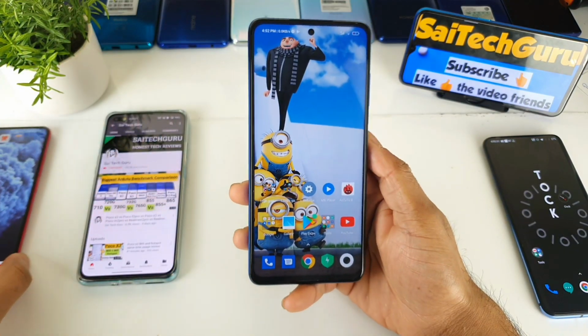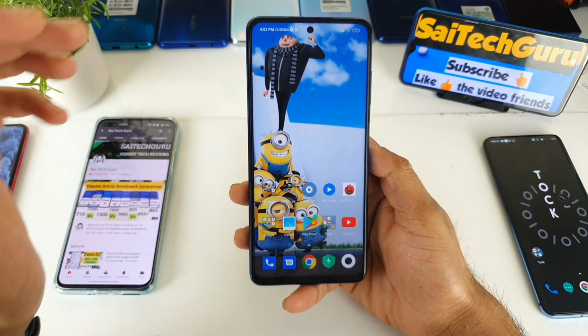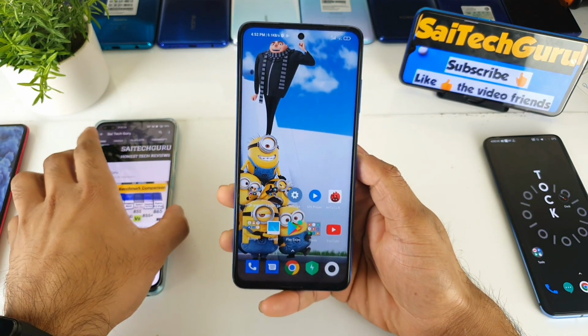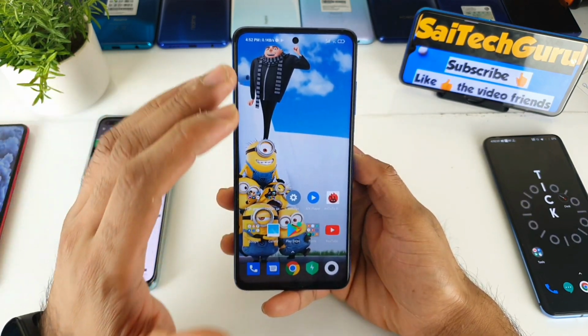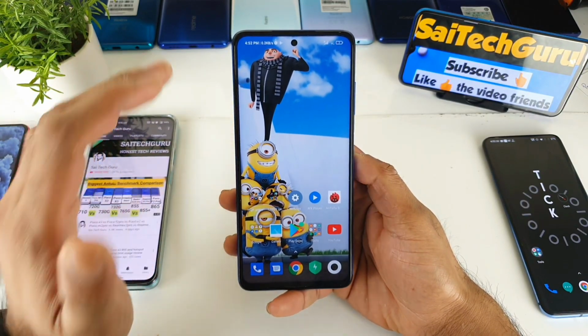So this video will give quick clarity to so many users who are having this kind of confusion about the Poco X3 device. Similarly, I'll be trying to clear up so many other confusions you're having regarding the Poco X3.